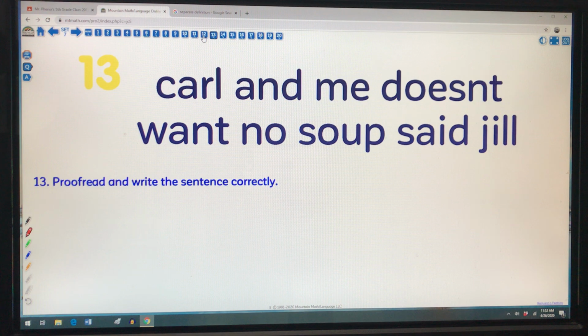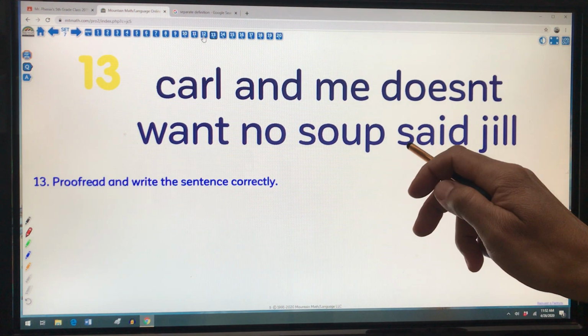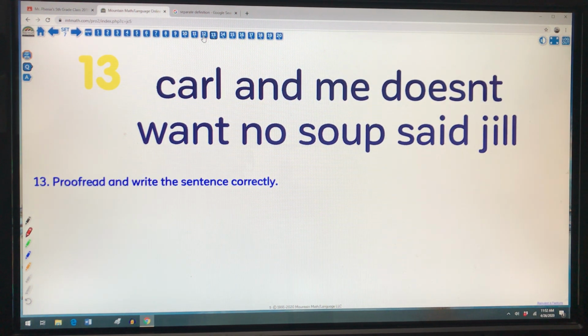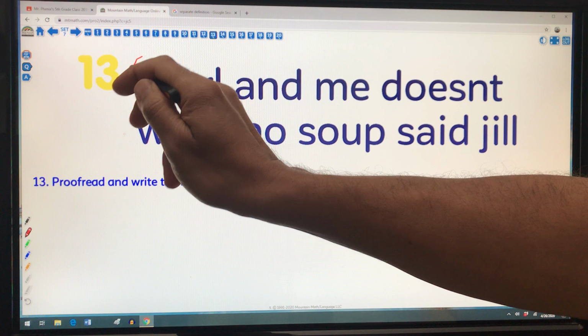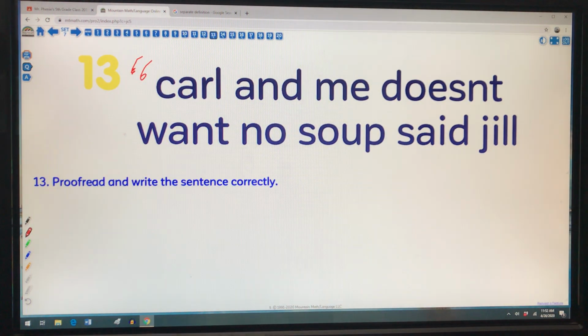Okay, so when I look at this sentence, one thing stood out. As soon as I have said Jill, I knew that I had to have quotation marks because someone's speaking. When I have quotation marks, I got to have my rules when I have someone speaking to remind myself how to do this. So starting from the left, I know that I was going to have some quotation marks here. Carl and me doesn't want no soup, said Jill.